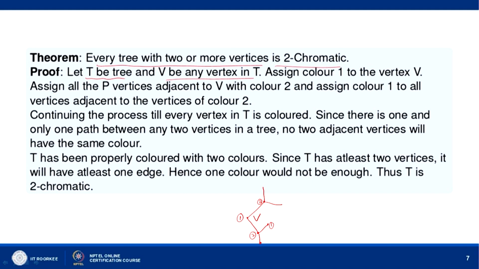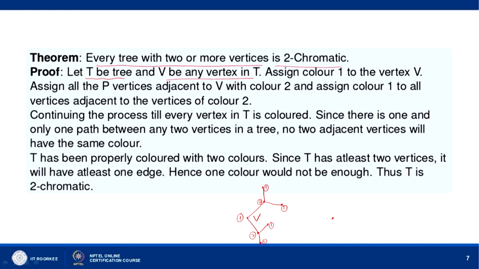This vertex is adjacent to 2, so it will be painted with color 1, and here this vertex is adjacent to this vertex, so it will be painted with color 1, and this is also adjacent to this, so it will be painted with color 1. So, 2 colors are required to paint a tree, okay, with 2 or more vertices.